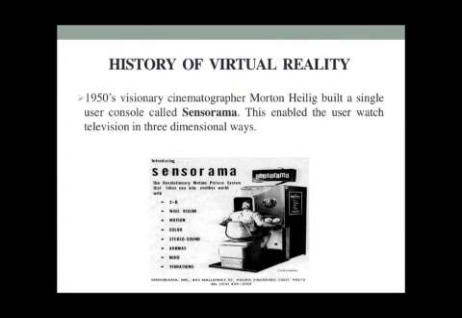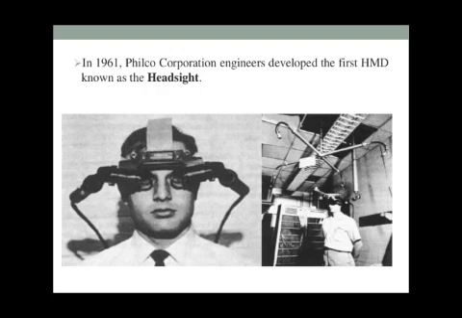Here, the history of virtual reality. In 1950s, visionary cinematographer Morton Heilig built a single user console called Sensorama. This enabled the user to watch television in three-dimensional ways. In 1961, the Philco Corporation engineers developed the first HMD known as the Headsight.